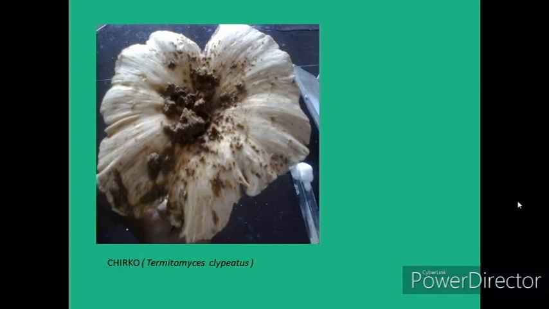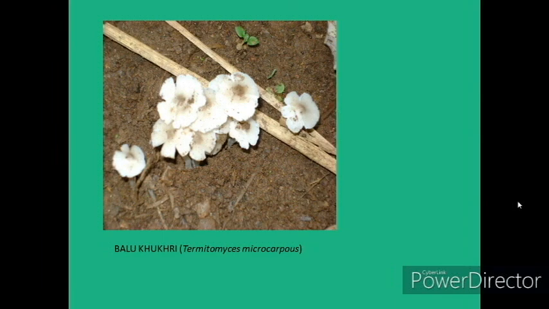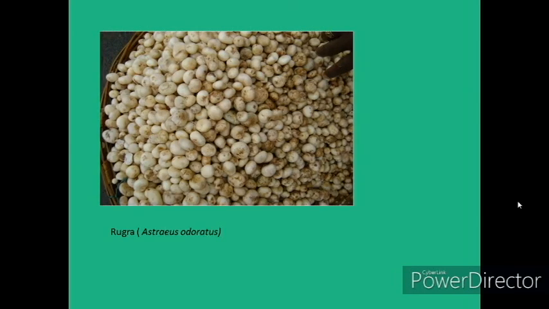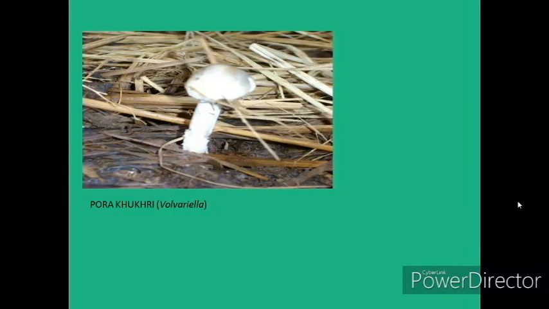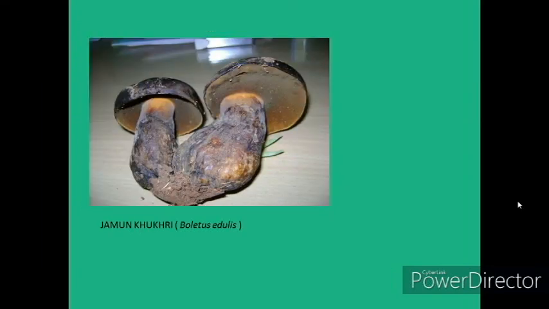This is Sirko, Termitomyces clypeatus, a very tasty mushroom. This is balu kukri, Termitomyces microcarpus. Rugra, Astraeus hygrometricus, the early variety of Rugra. And this is the late variety of Rugra, locally known as Kherputtu, Astraeus odoratus. Then this is pora kukri. It grows in decaying straw.